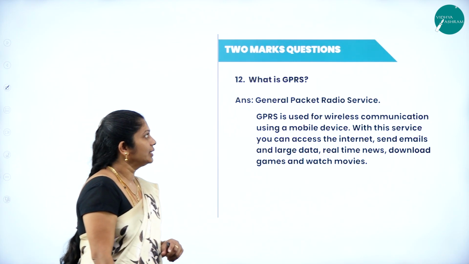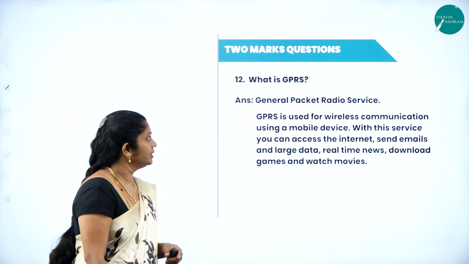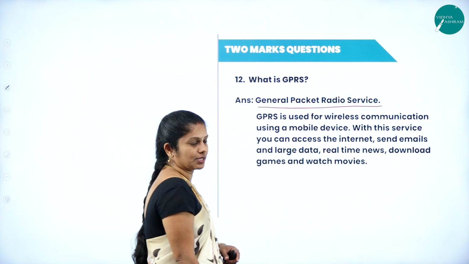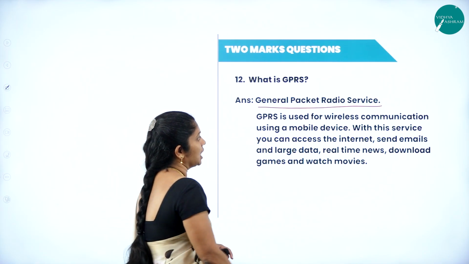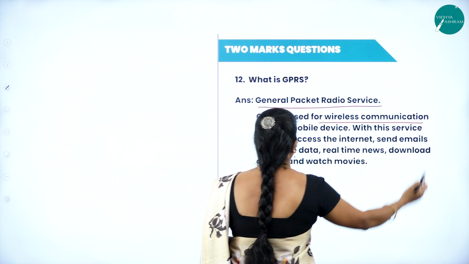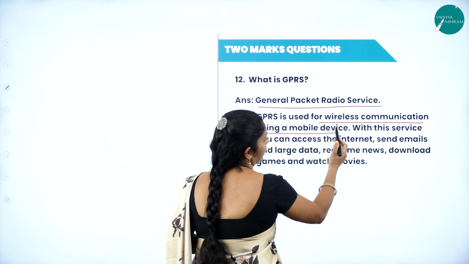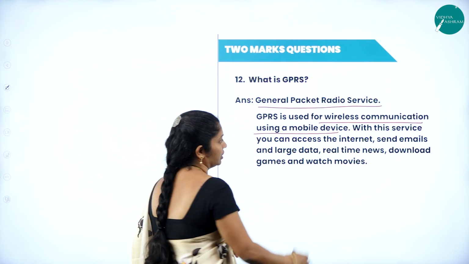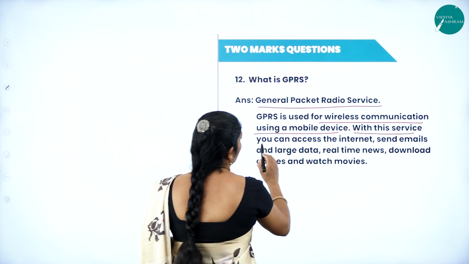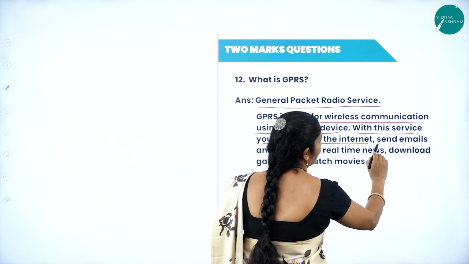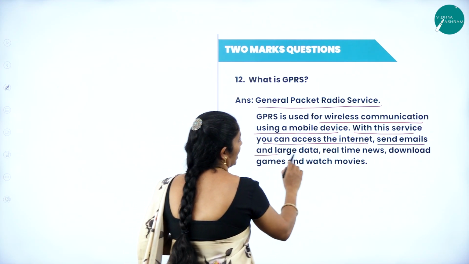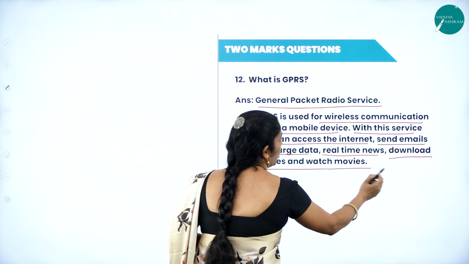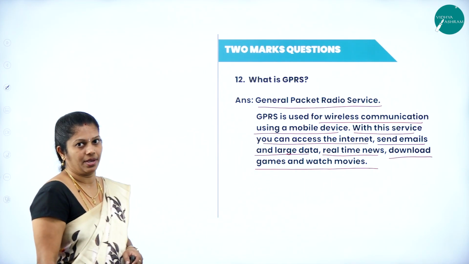Next one, what is GPRS? GPRS stands for General Packet Radio Service. GPRS is used for wireless communication using a mobile device. With this service, you can access the internet, send emails and large data, read real-time news, download games and watch movies by using GPRS.